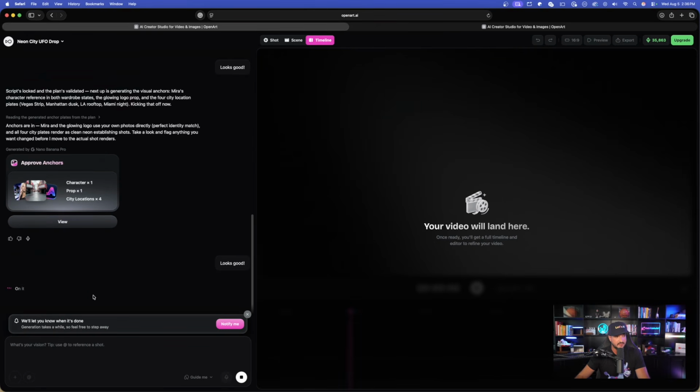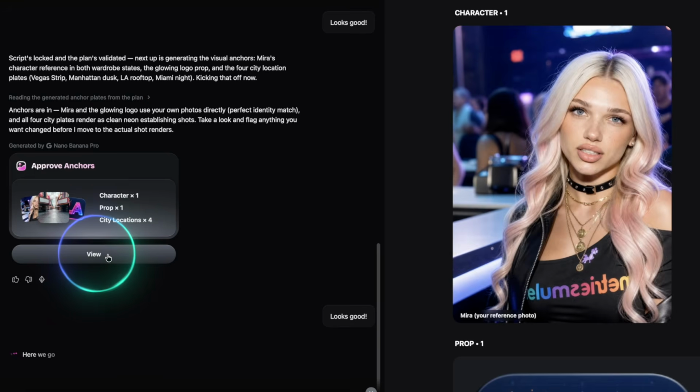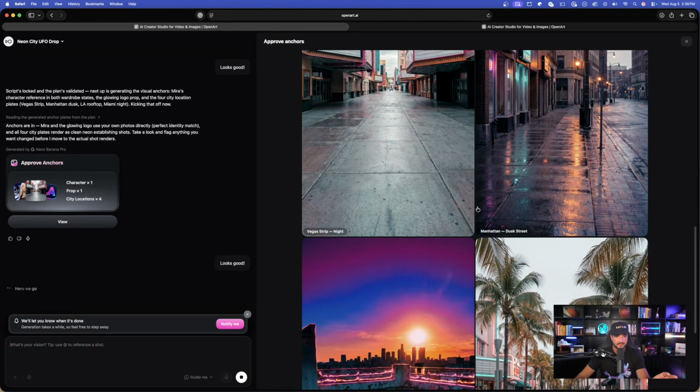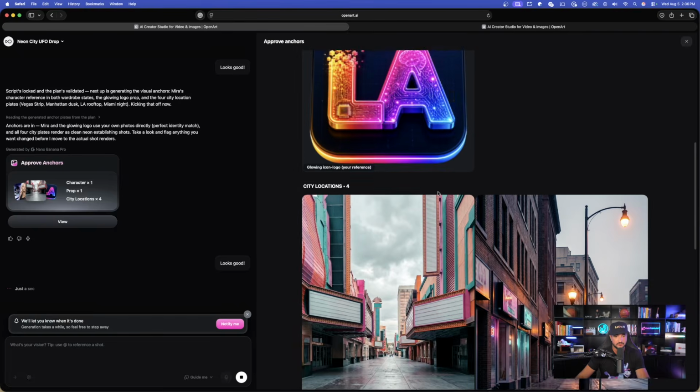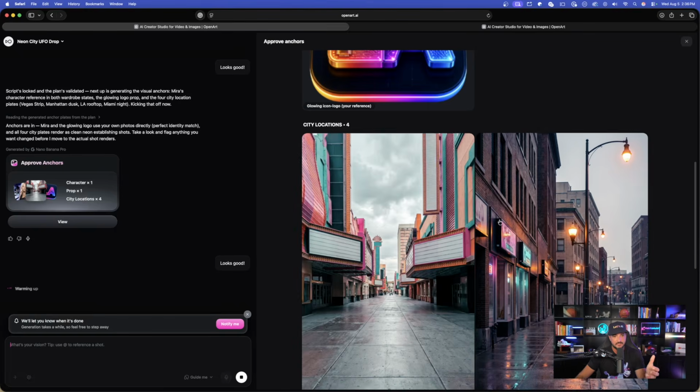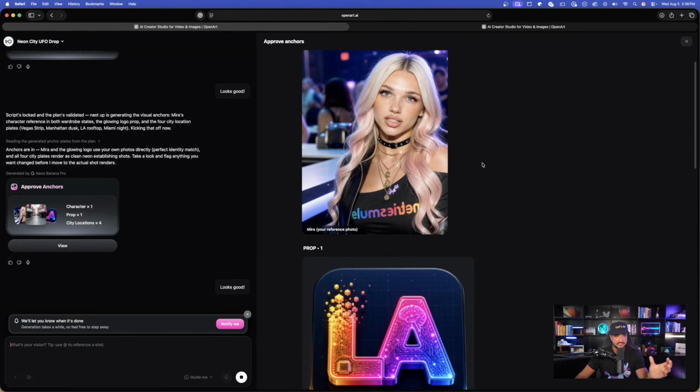Again, looks good right here. And now in the middle, this is where the final product will land. But if I select View, it's showing me everything right here. So the full scene, my character, my logo, what it has in mind for the different scenes. Let's see what this can come up with.